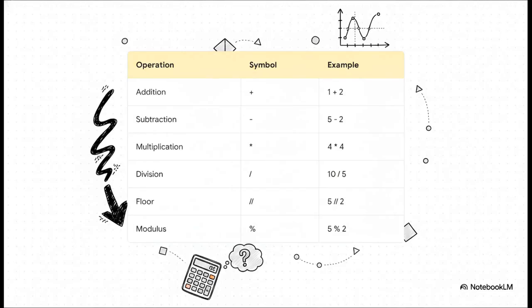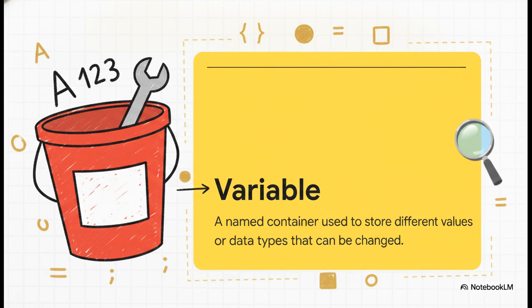But once you've got the grammar down, Python naturally follows the standard order of operations. You've got your standard addition, subtraction, multiplication using the asterisk, and division with a /. But Python also throws in some really neat tools, like floor division using 2 slashes to drop remainders, and the modulus operator using the % sign, which gives you only the remainder of a division. Pretty handy, right? So what if we want to save our data for later?